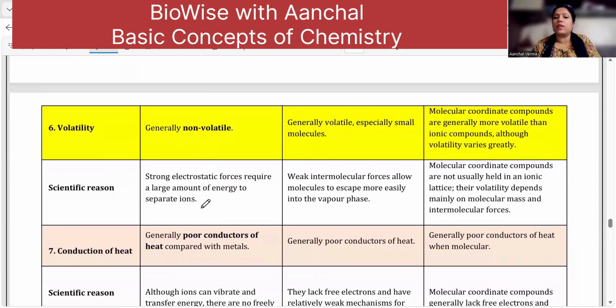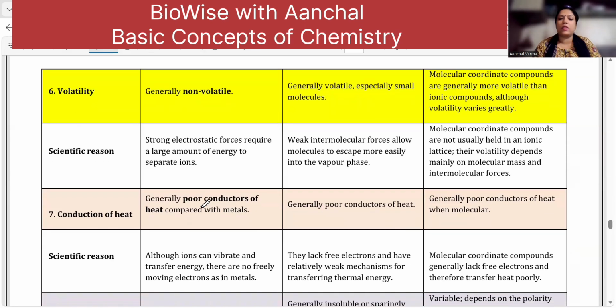Volatility: generally the ionic compounds are non-volatile, but covalent compounds and the coordinate compounds are more volatile as compared to the ionic compounds, and generally their volatility varies greatly. What is the scientific reason? A strong electrostatic force of attraction holds the molecules very close and does not allow them to evaporate in the air. But in the case of covalent compounds, there is a weak intermolecular force which tends to let the molecules escape easily.